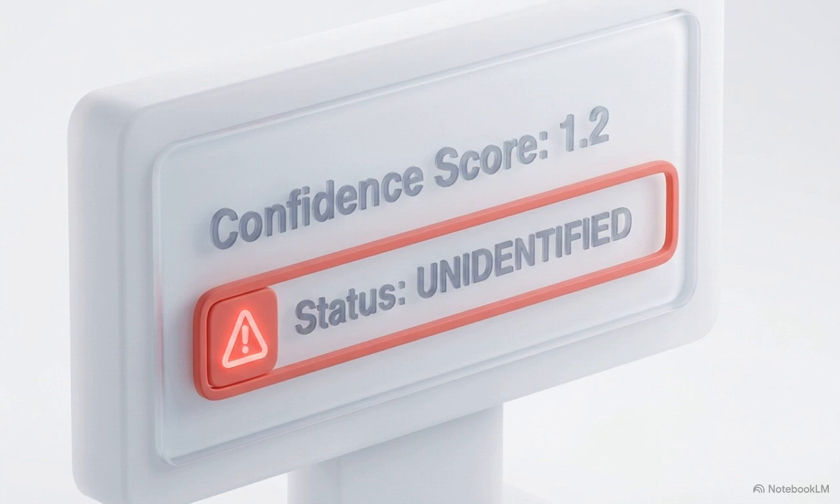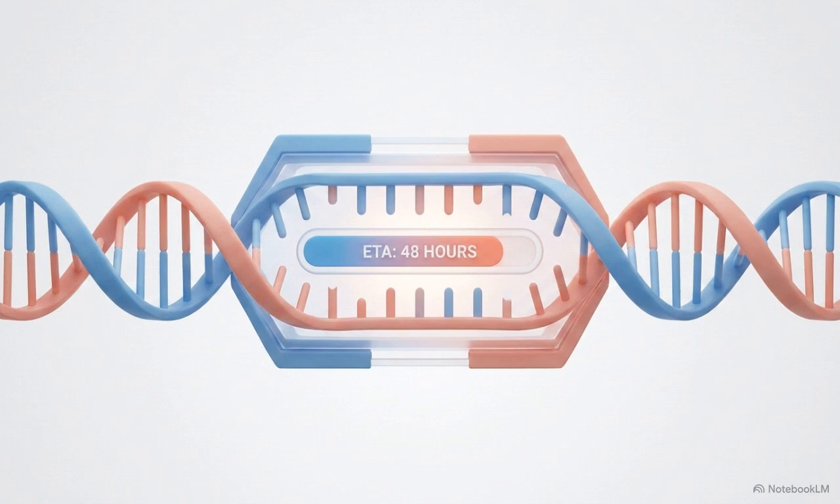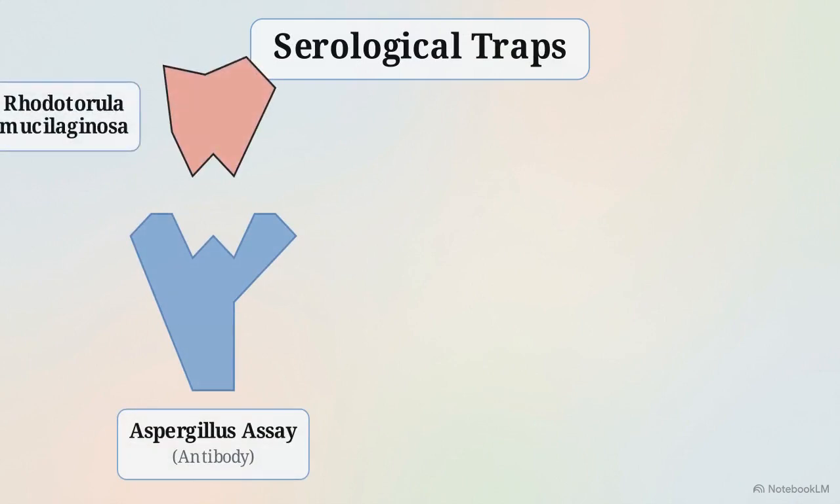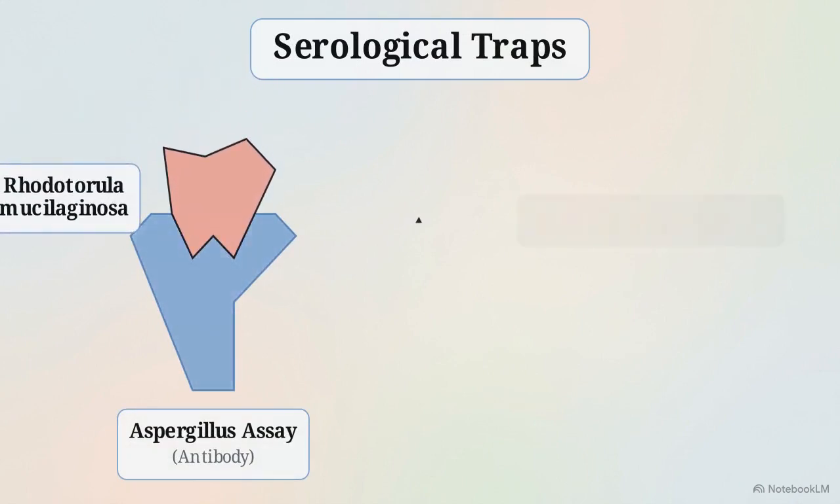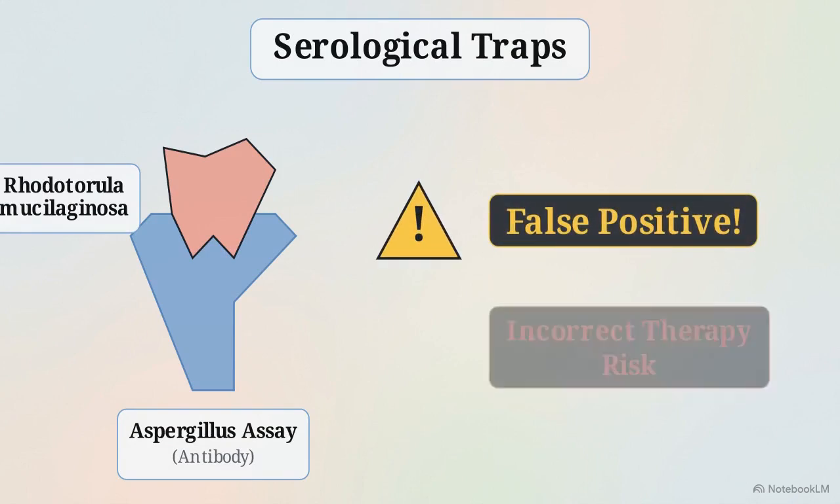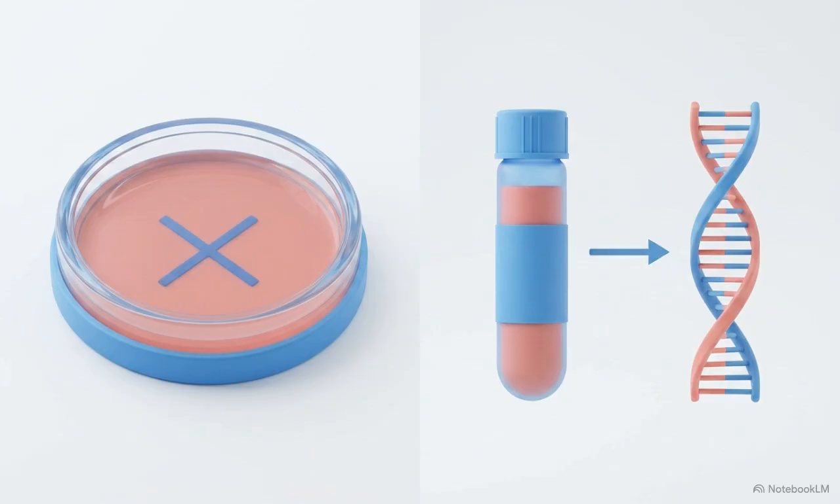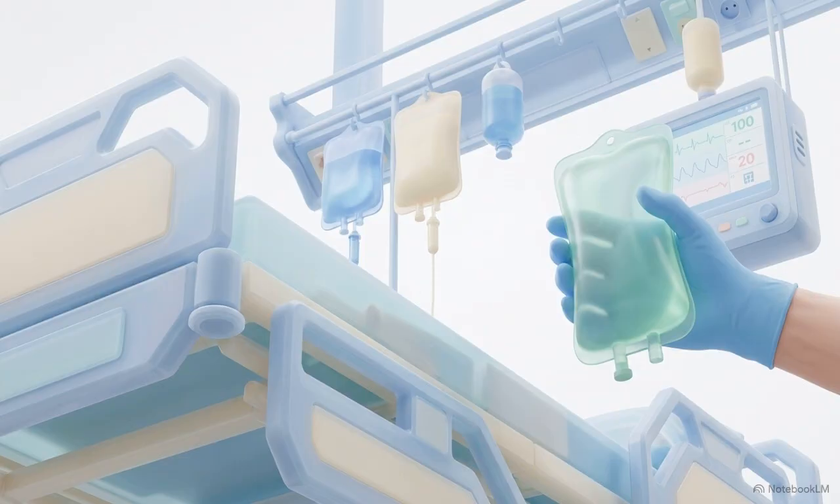When MALDI-TOF results have low confidence scores, labs must use molecular sequencing. Targeting the ITS and D1-D2 regions provides definitive genetic identification, though it significantly increases the turnaround time. Clinicians must also watch for serological traps. The presence of Rhodotorula mucilaginosa can trigger a false positive on the Aspergillus galactomannan assay, potentially leading to incorrect therapy. New methods like MALDI-TOF nucleic acid mass spectrometry are being developed to detect yeast DNA directly from samples, bypassing the culture phase. In mycology, misidentification misdirects the clinical response, often leading to the use of ineffective antifungal classes.